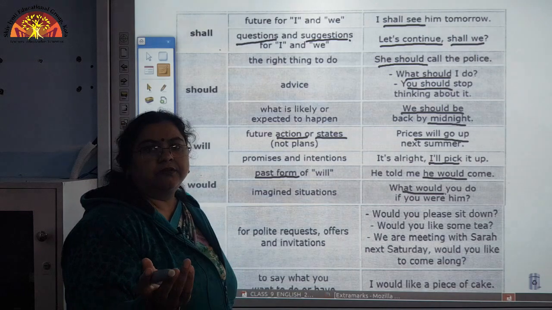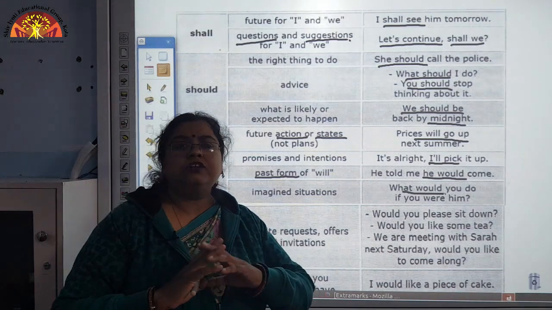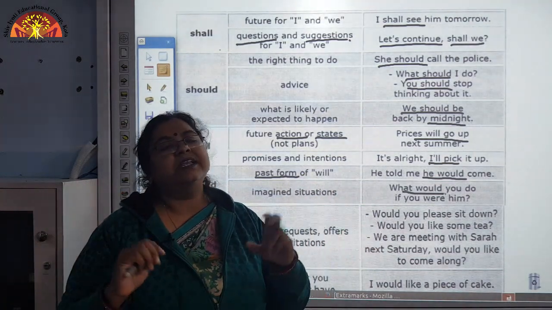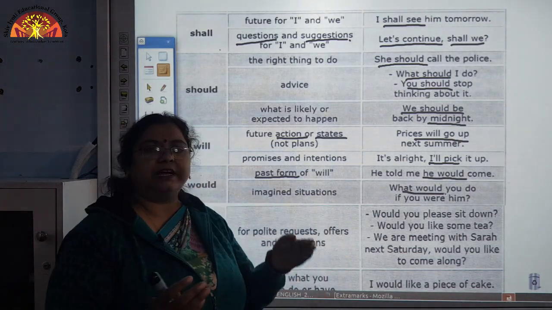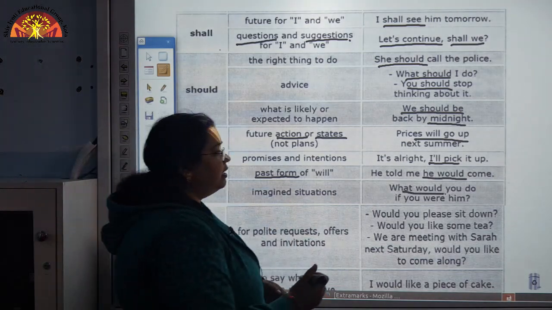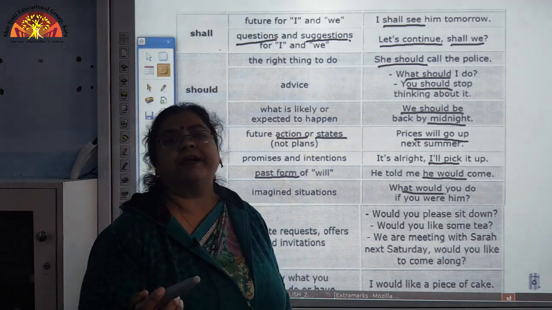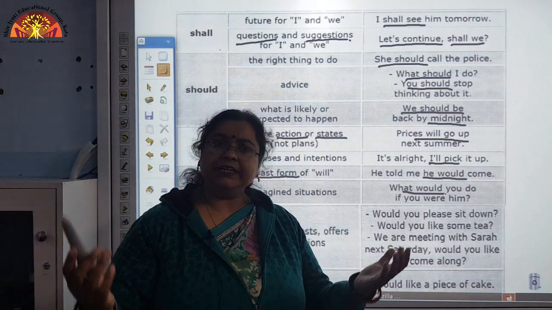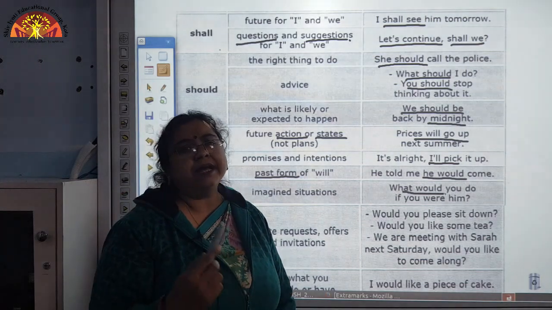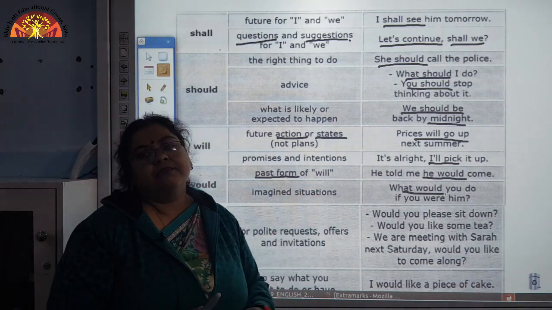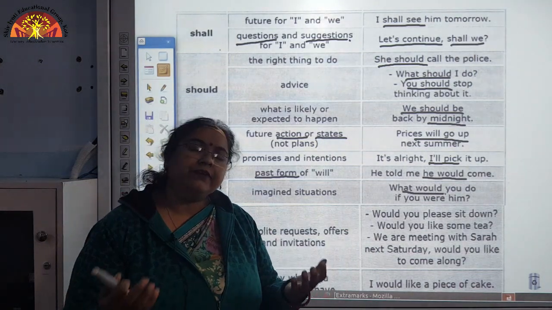How do you imagine? What would you do if you were him? Okay, so this is a totally imaginary situation which is being asked to be imagined. In such a situation, to express such an aspect, we use would. See here, what would you do if you were him, or what would you do if you become the Prime Minister? So, you imagine it: what would you do? Okay, so this is how we express imaginative situations, and we try to find out the probable actions which could be taken in those imaginative situations.